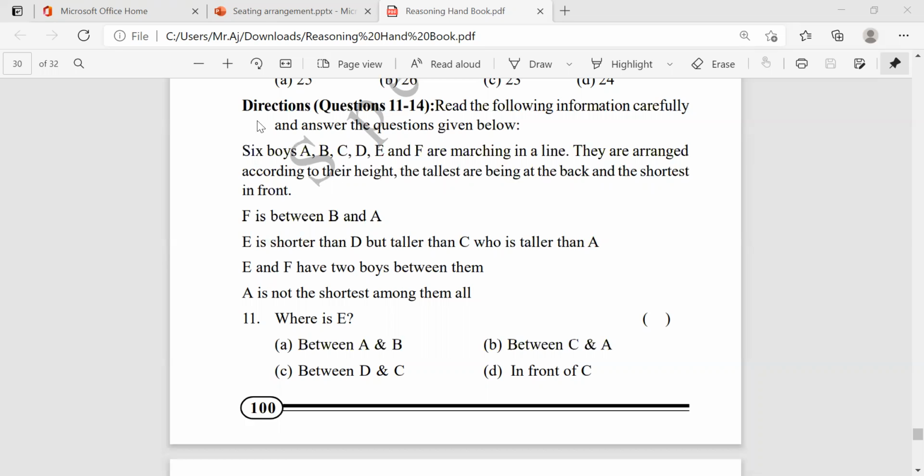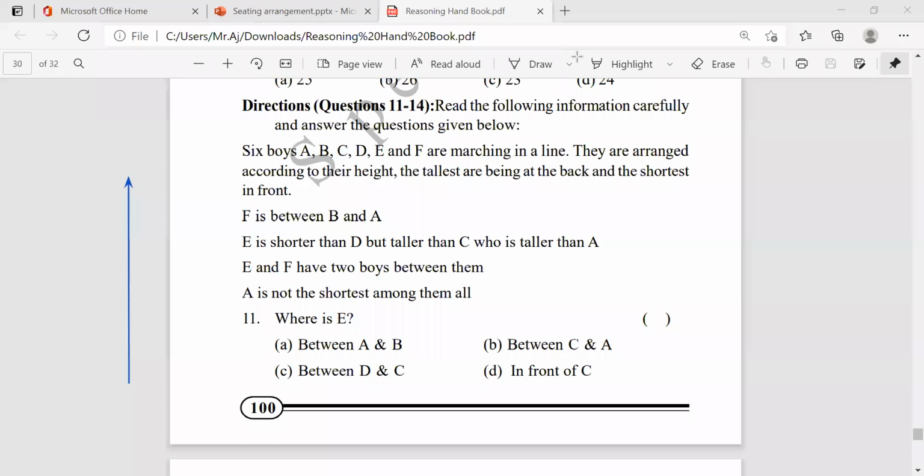Now, what they're saying: six boys, A, B, C, D, E, and F are marching in a line. They are arranged according to their height. The tallest is at the back and the shortest is at the front. Is it a circle? No. They are marching in a line, in a straight line, in a queue order.